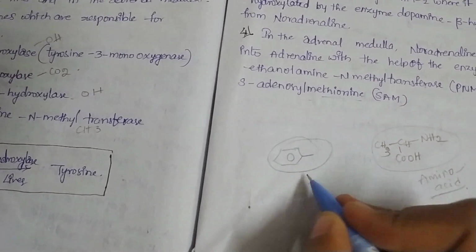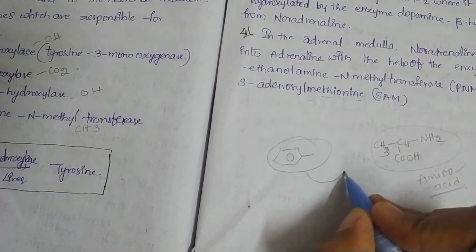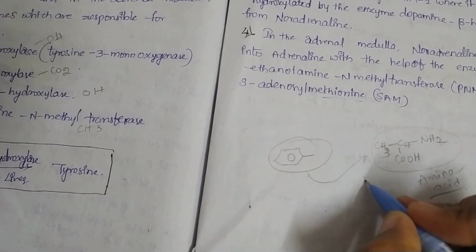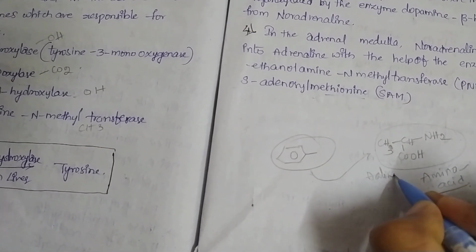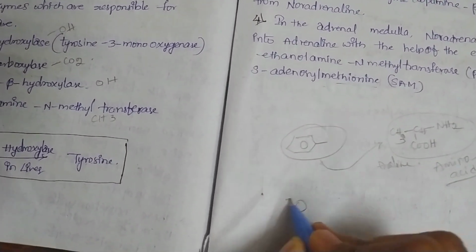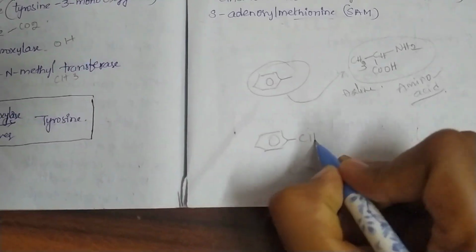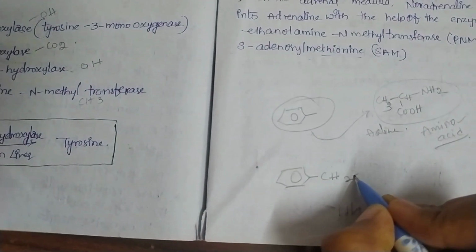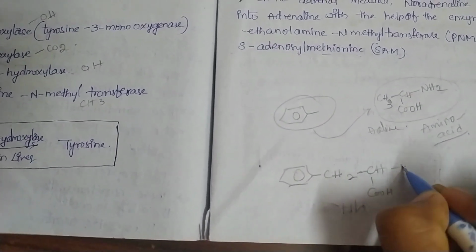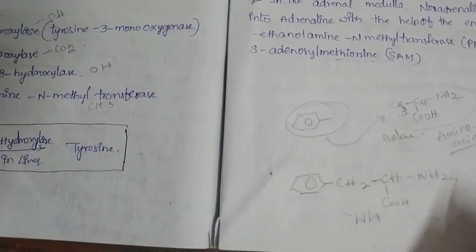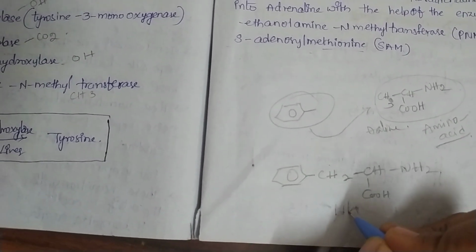So when the phenyl ring is attached to the amino acid alanine, we can write its structure like this: CH2, CH, COOH and NH2. It is known as phenylalanine.